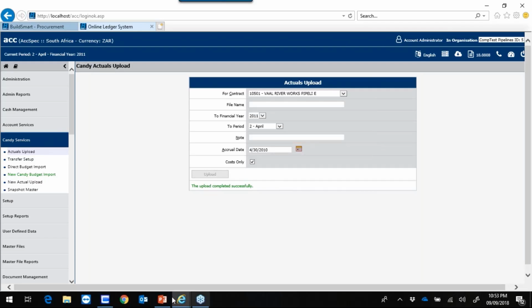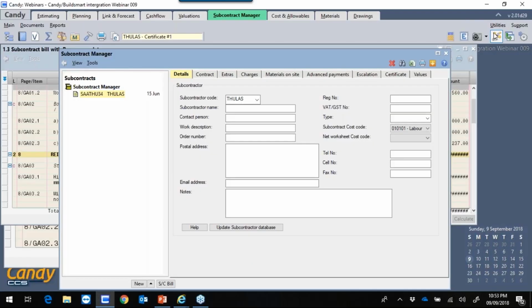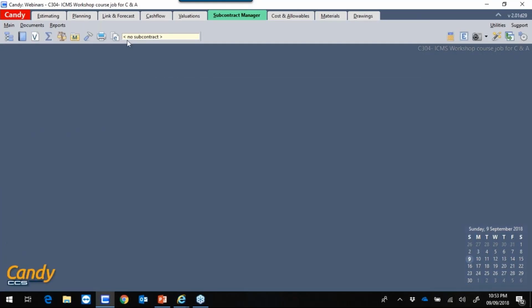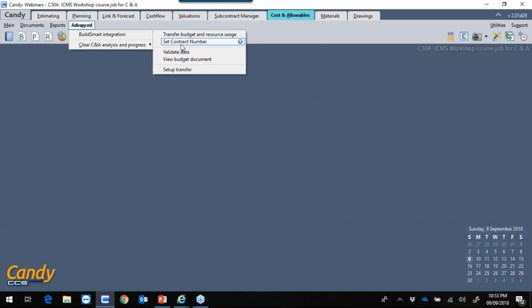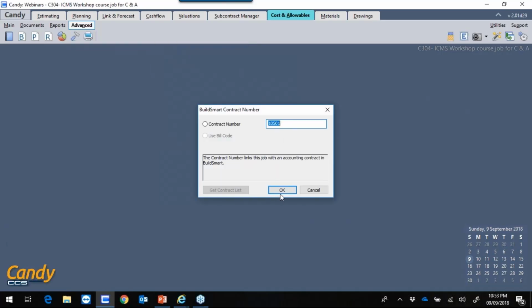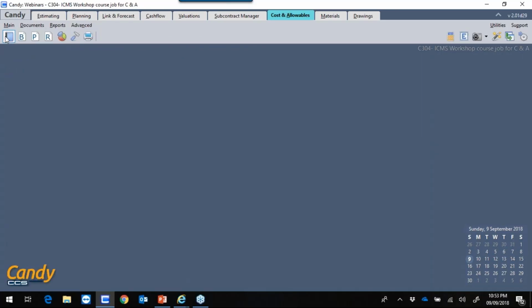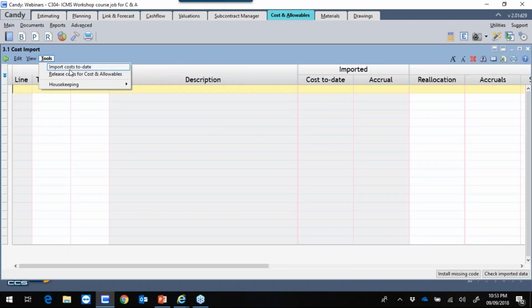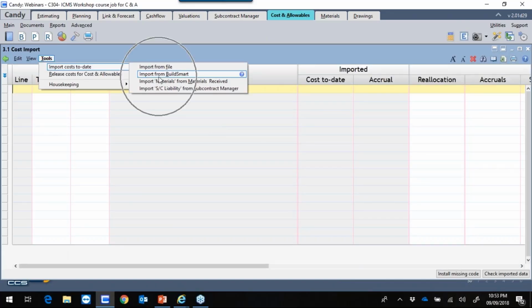Now I will go to Candy, go to the correct project, go to cost and allowables, advanced, BuildSmart integration, set contract number, just confirm that it's the correct contract. Then under the blue book, go to cost import, select tools, import cost to date from BuildSmart.